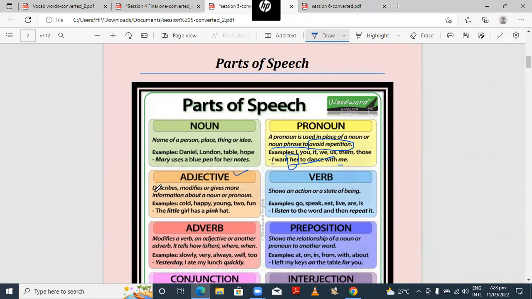What is an adjective? It describes, modifies, or gives more information about a noun or pronoun. If we see pronoun and noun, both are almost the same, right? We use a pronoun to indicate towards a noun, our actual noun.